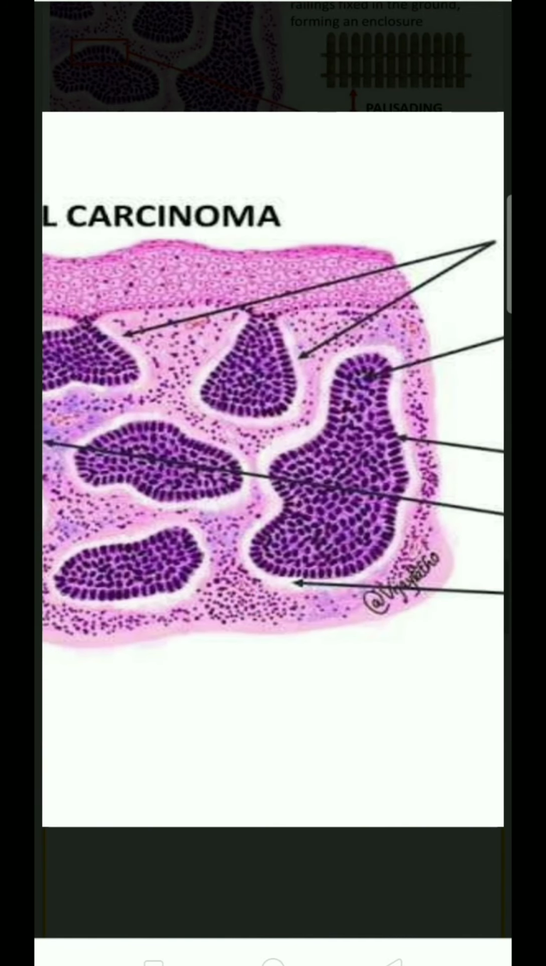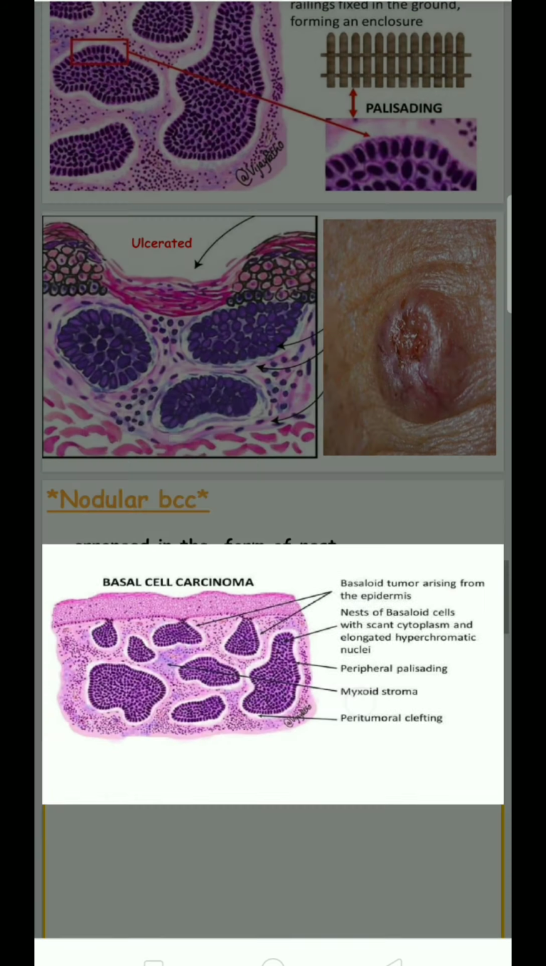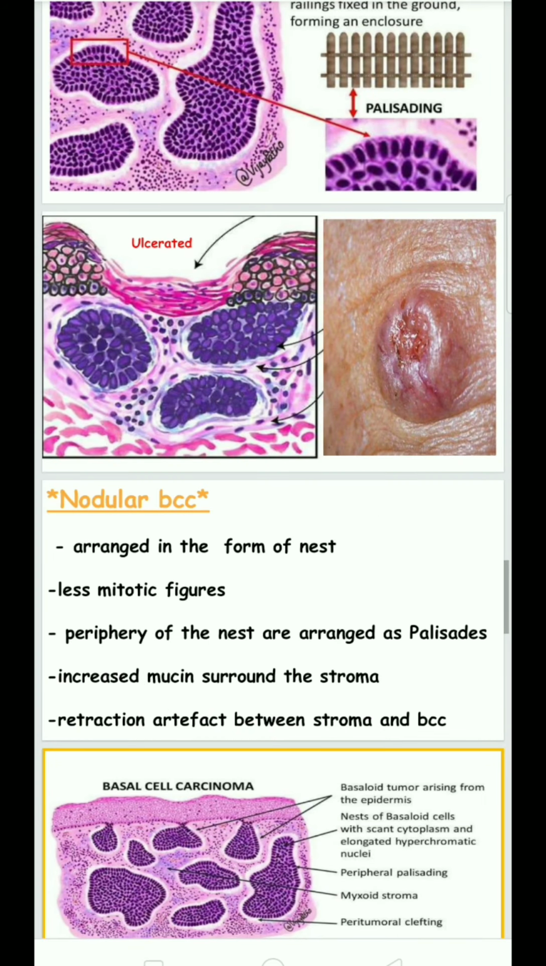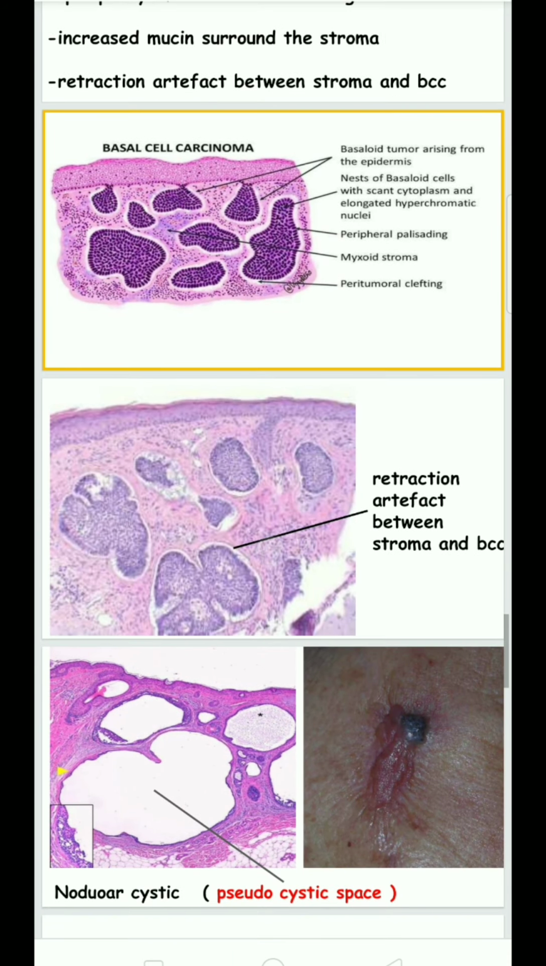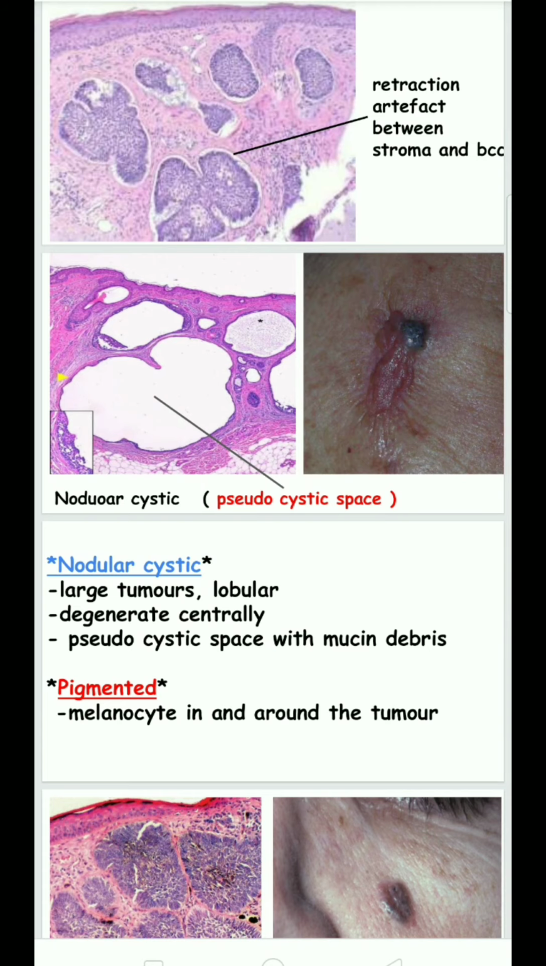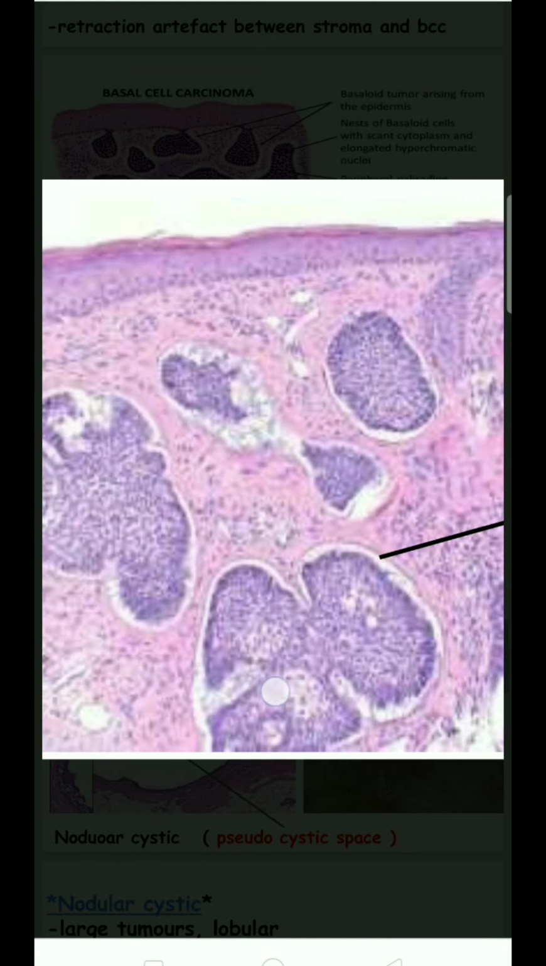Here is the stroma, and here is the nest. There will be a retraction artifact, which means shrinkage happens during slide preparation. There is mucin shrinkage, and as a result, a retraction artifact will be seen. Here is the retraction artifact. The nodular cystic type is here. It is the nodular basal cell carcinoma.